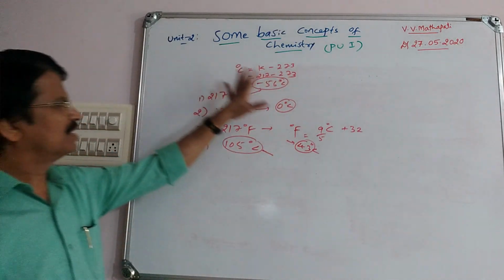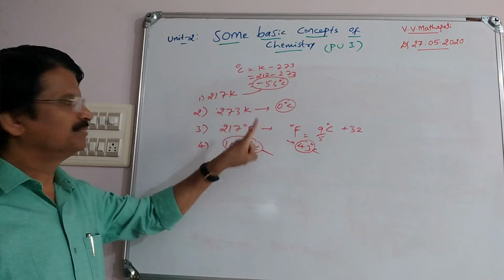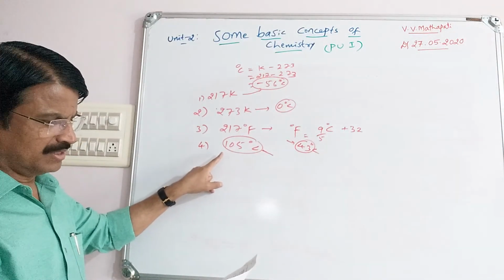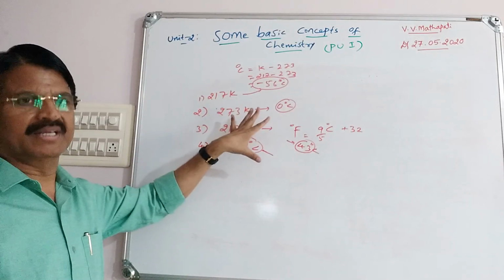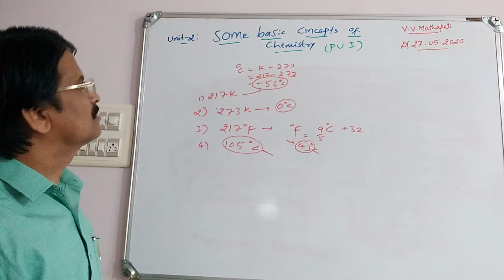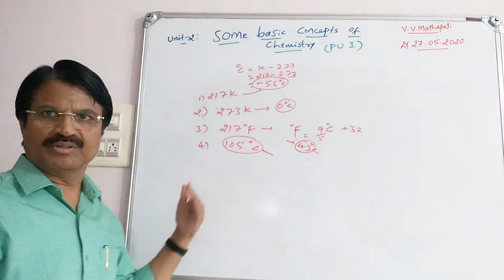Like this, better you convert those values into 1 unit. Then the answer is 4, because they are asking the highest temperature. Yes, the remaining part will continue in the next video.